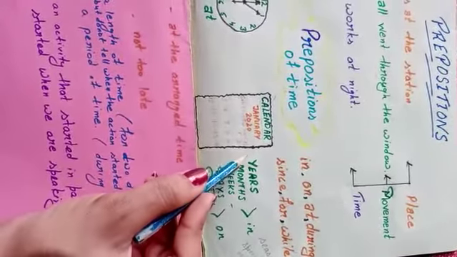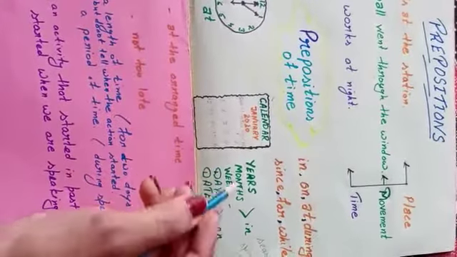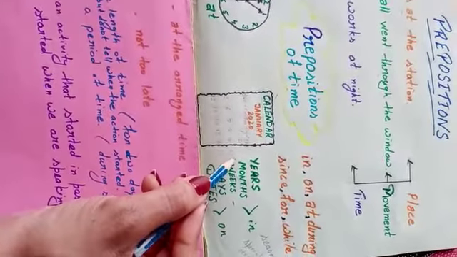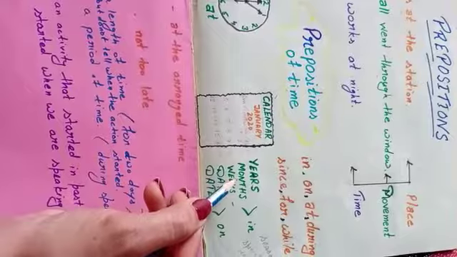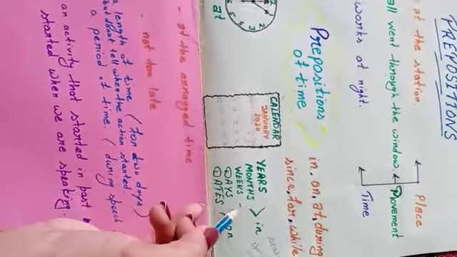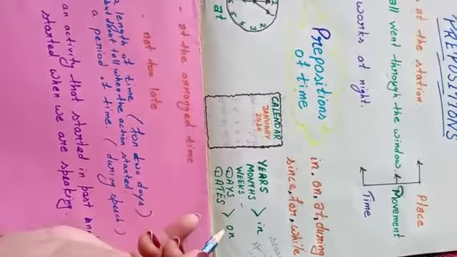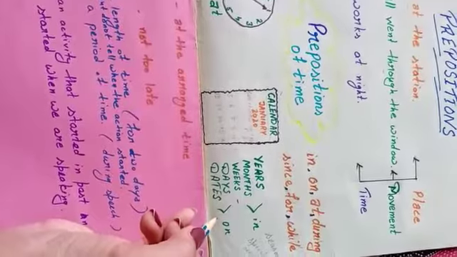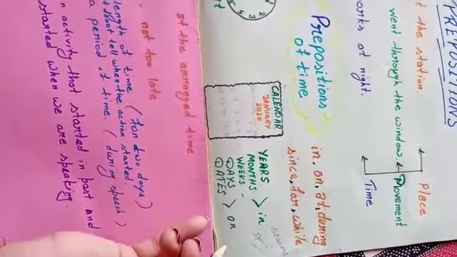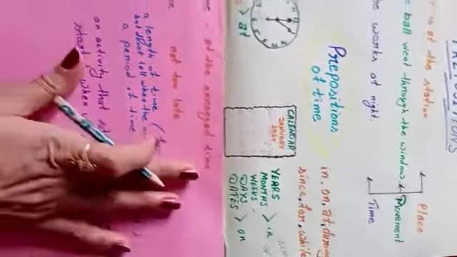For example, she was born in 2010. Month names, like she will visit my house in June, in July, this way, in the first week of the month. Okay, with the days and dates we use on. For example, she will give the test on Monday, on Saturday, on 6th April, on 7th April, this way.